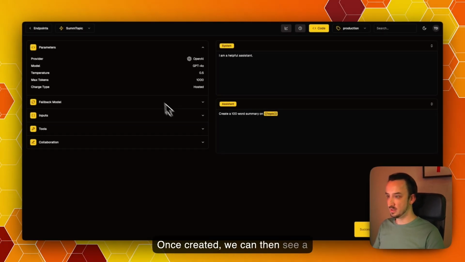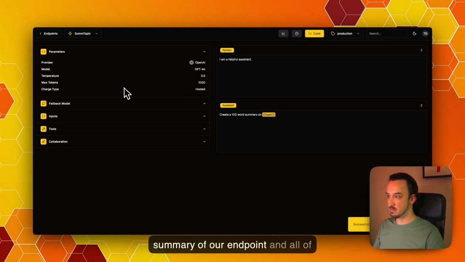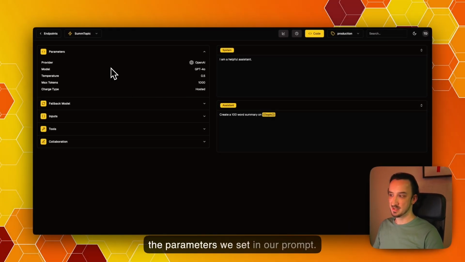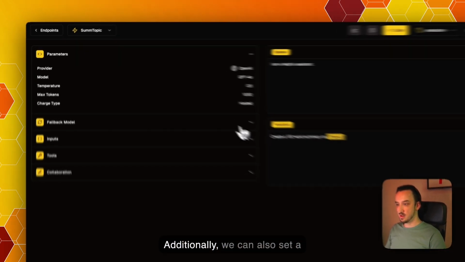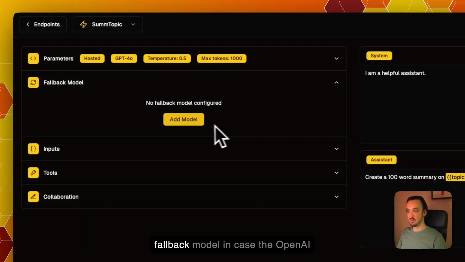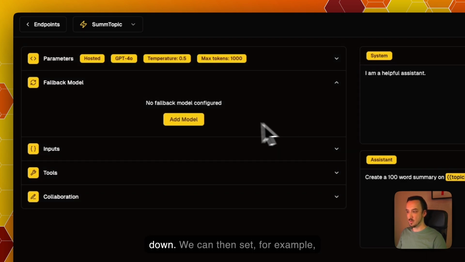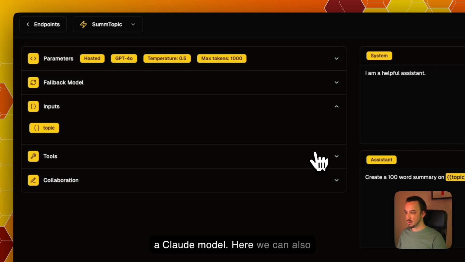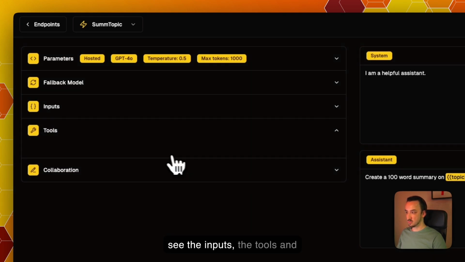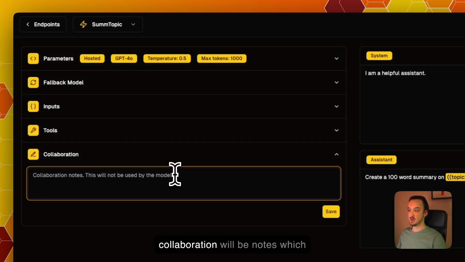Once created, we can then see a summary of our endpoint and all of the parameters we set in our prompt. Additionally, we can also set a fallback model in case the OpenAI model is not available or the API is down. We can then set, for example, a Claude model. Here we can also see the inputs, the tools, and collaboration will be notes which you can add on to the endpoint.